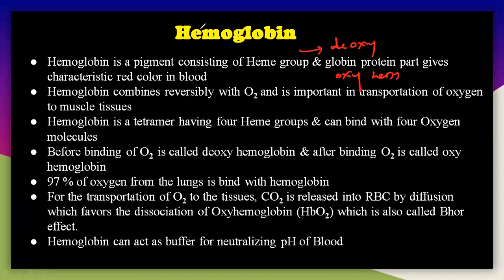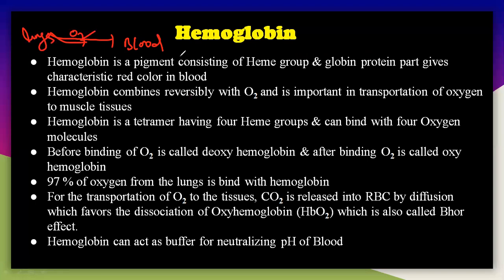While breathing, we inhale oxygen from the air. From the lungs, oxygen is transported into the blood, and from the blood, the oxygen must be transported to the tissues, with the help of hemoglobin. So we have to discuss the important role of hemoglobin in oxygen transport and CO2 transport in the biological system.